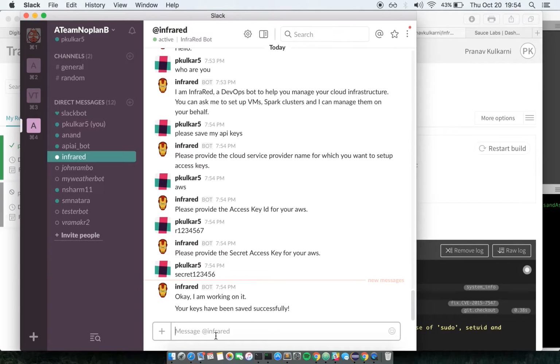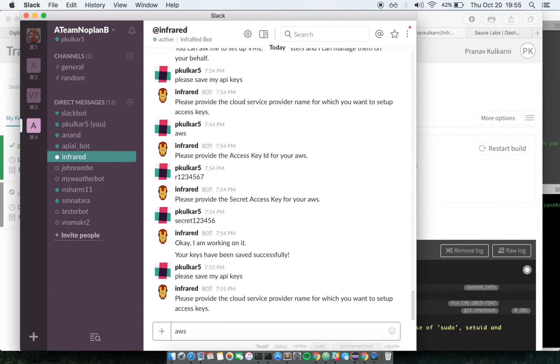Now this is a happy path for saving the keys. Let's test an alternative path where the saving of keys action does not result in a successful one. So let's begin. Please save my API keys.